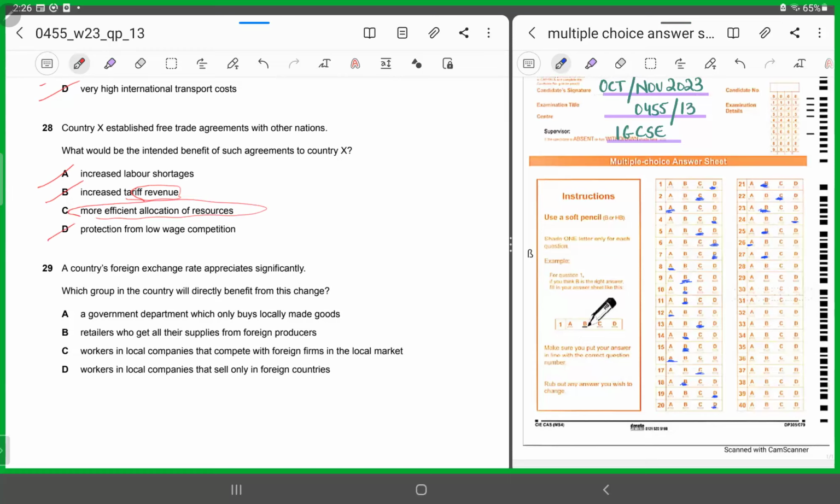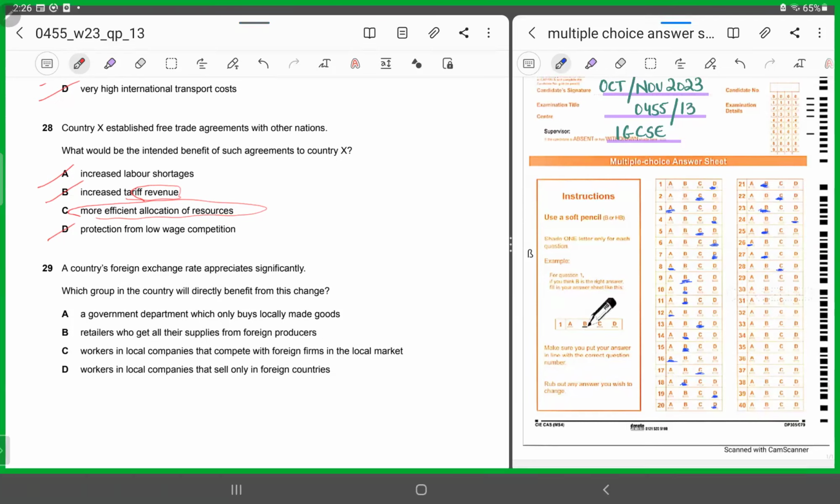Why? Because again, you are promoting more trade, and you are trying to produce goods and services in which you have a comparative advantage. You are promoting trade, you are promoting economic activity. So you would want to produce more goods and services in which you have a comparative advantage. And this way you can increase your efficiency, allowing you to use your resources more efficiently, right? So 28 has to be C.